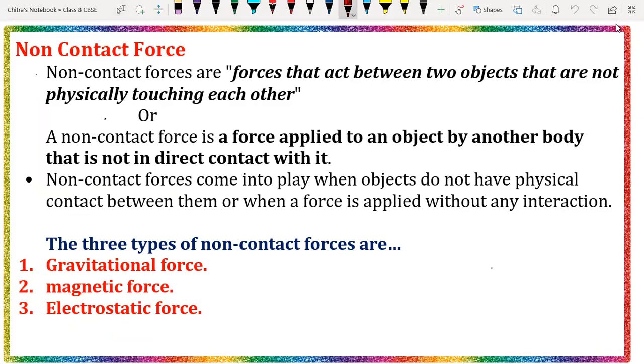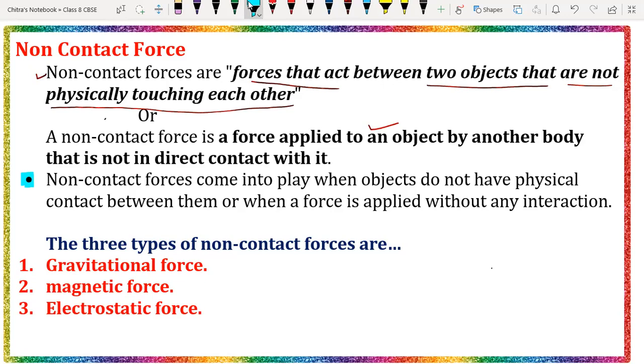Now we'll discuss from your notes. Non-contact forces are the forces that act between two objects that are not physically touching each other. Or we can also define it as: the non-contact force is the force applied to an object by another body that is not in direct contact with it. Is it or not? Yes, sir.